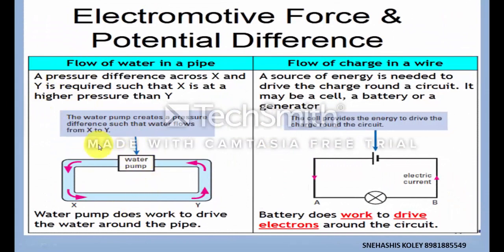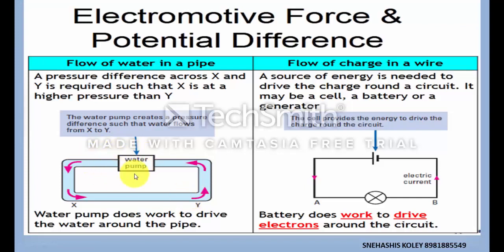Here the water pump is the source which creates a pressure difference between the 2 points X and Y. X is at higher pressure and Y is at lower pressure. So the water flows from X towards Y, and in this process the water pump helps to flow the water continuously. Otherwise it will flow from X to Y and they will balance the pressure between X and Y, and then the flow of the water will stop.